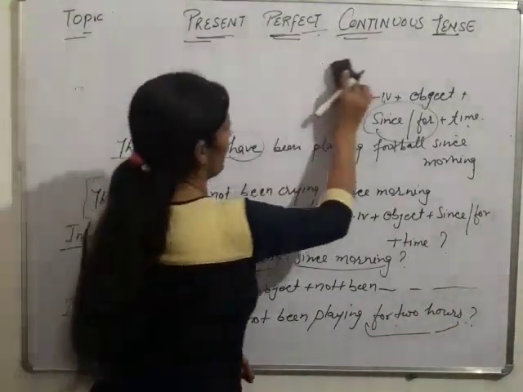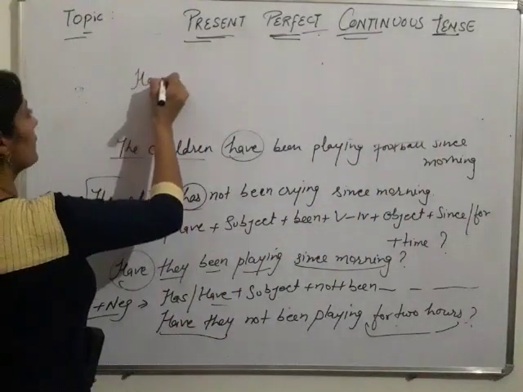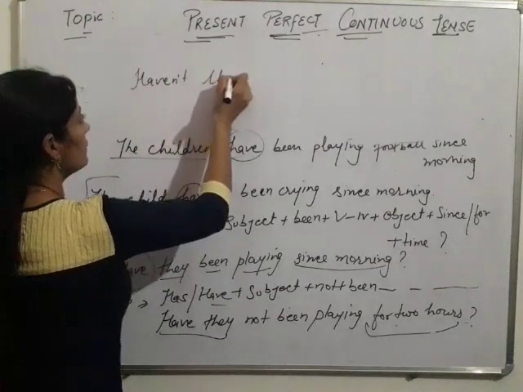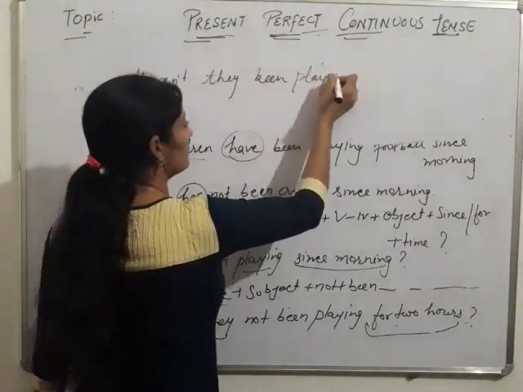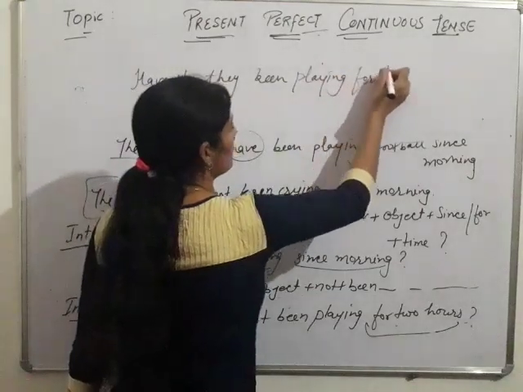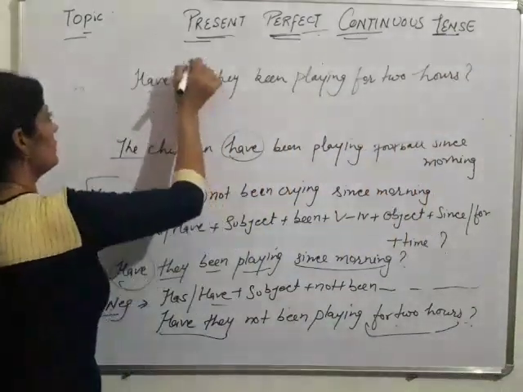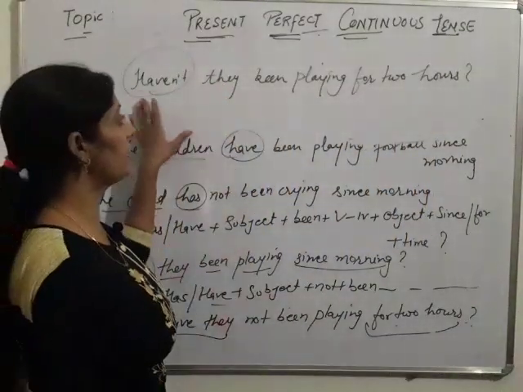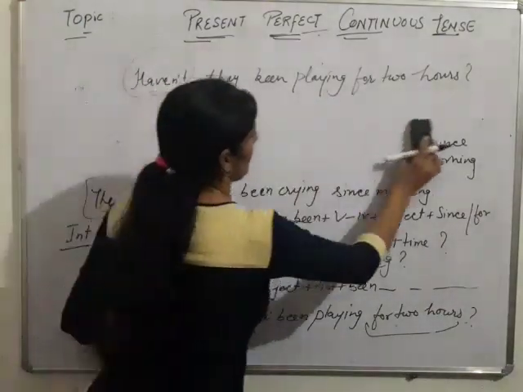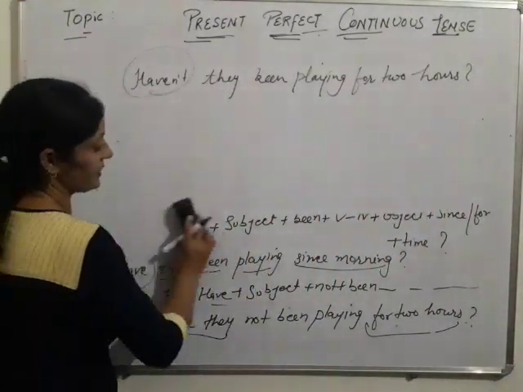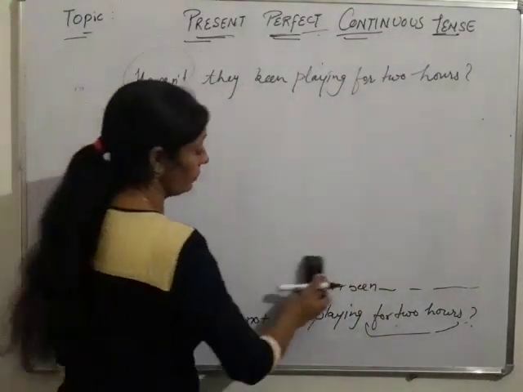Students, we can also write this in this way. Haven't they been playing for 2 hours? Here we are using not with the helping verb. Haven't they been playing for 2 hours? Yes, it's the structure of present perfect continuous tense, and now I am going to tell you about its uses.